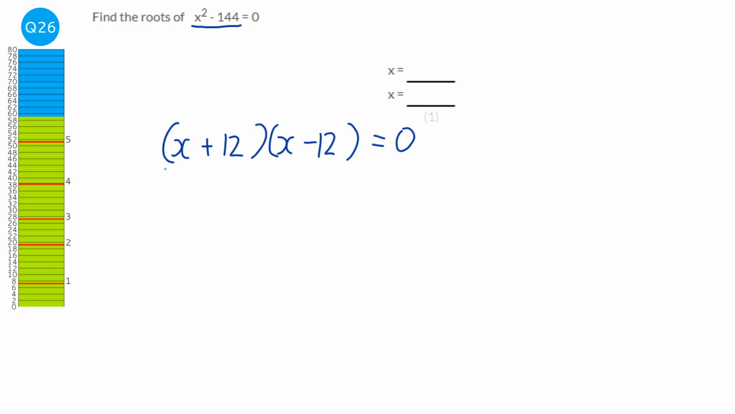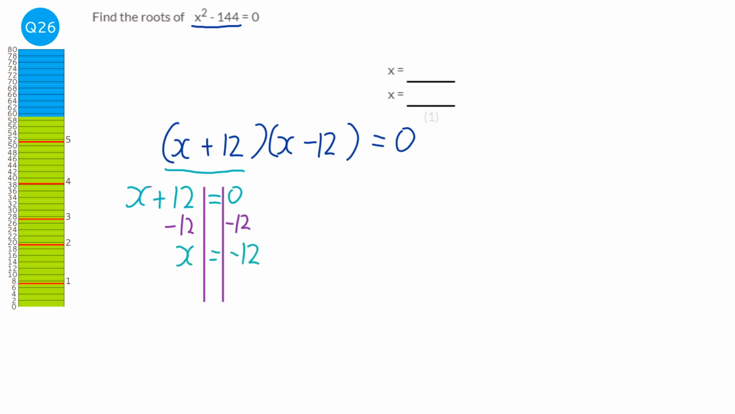Now to solve, one of these brackets is going to equal 0. So we're going to do the first bracket equal to 0. So we've got x plus 12 equals 0. We're just going to put our lines down and take away 12 both sides, and we get x equals minus 12. So one of our solutions is minus 12.